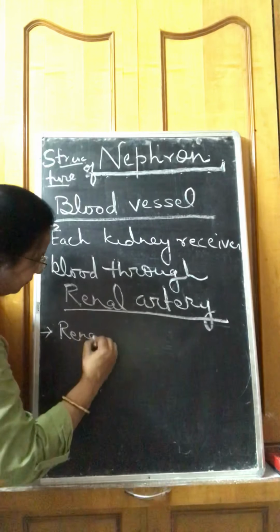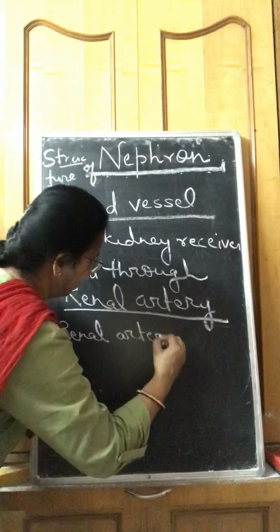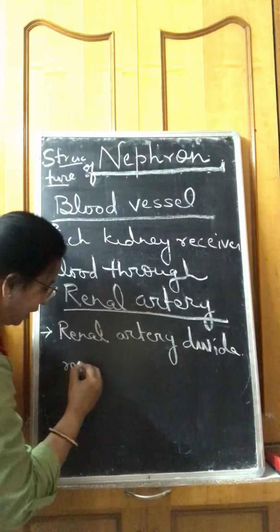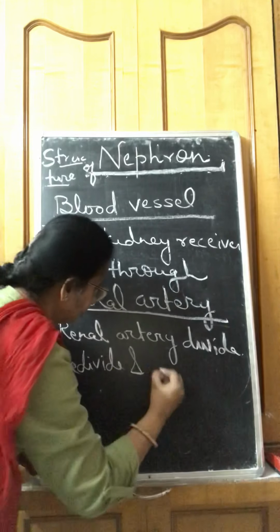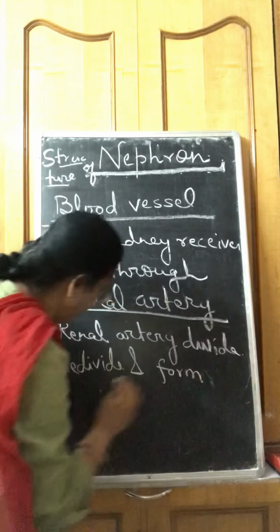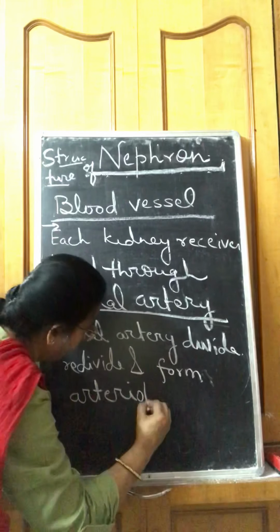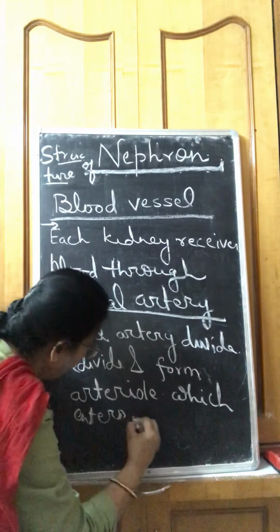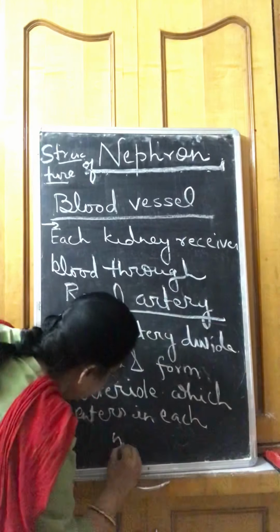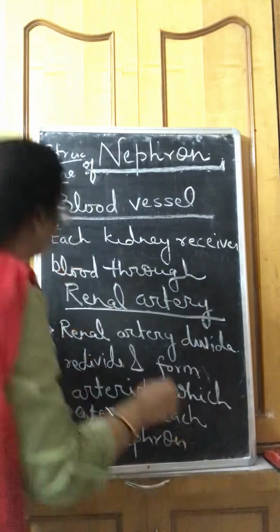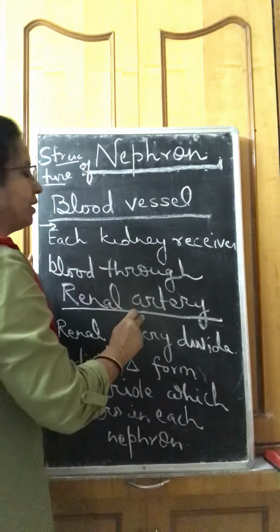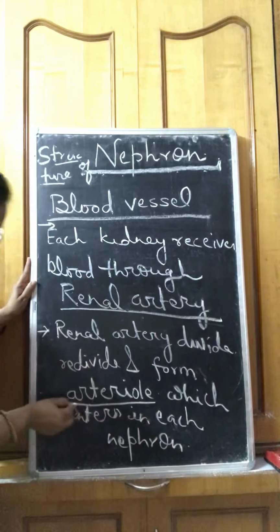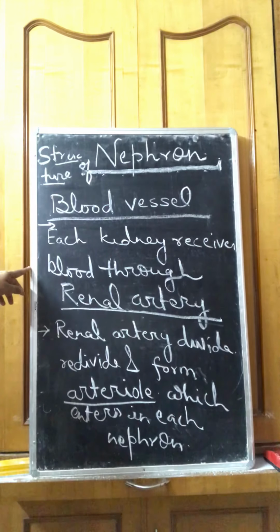A branch of the renal artery is called an arteriole.